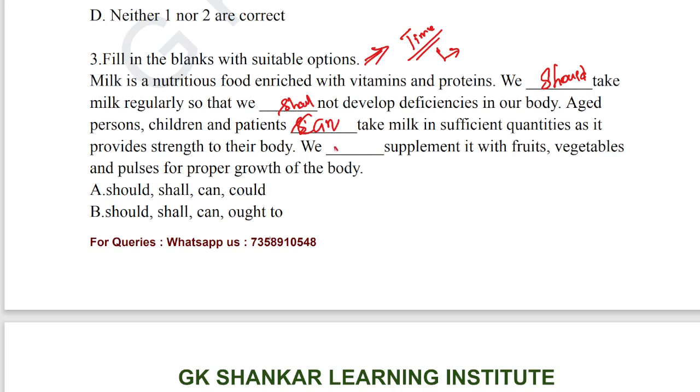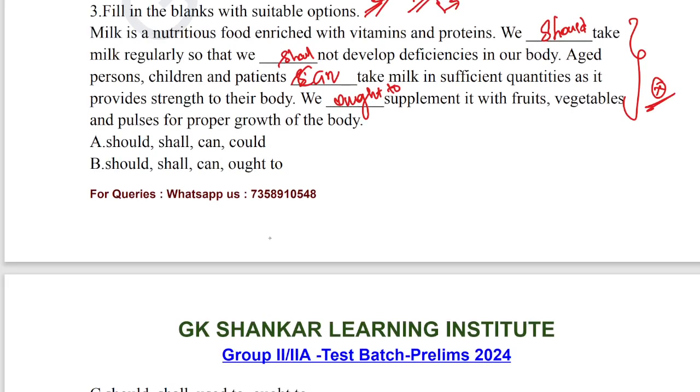We ought to supplement it with fruit, vegetables and pulses for proper growth of the body. So these are exactly the modal verbs filled in this paragraph. So the answer for question number 3 is option B. Option B is the suitable answer.